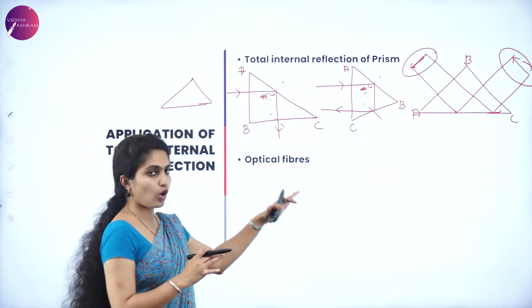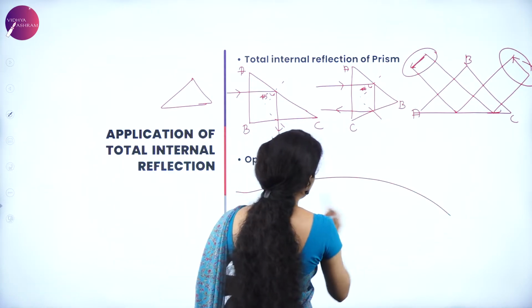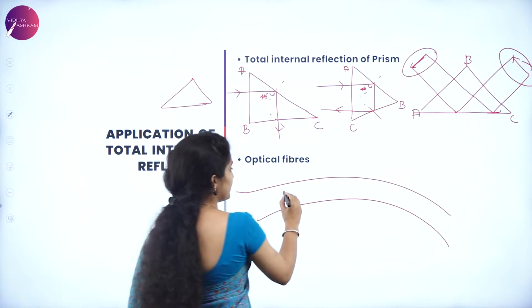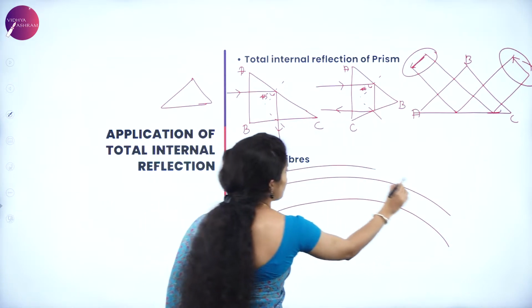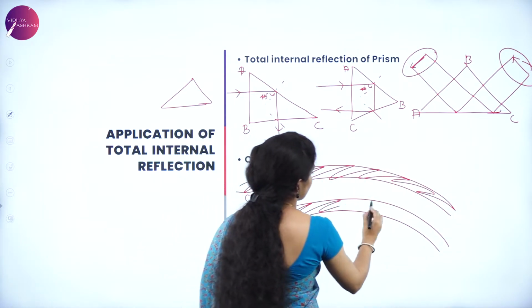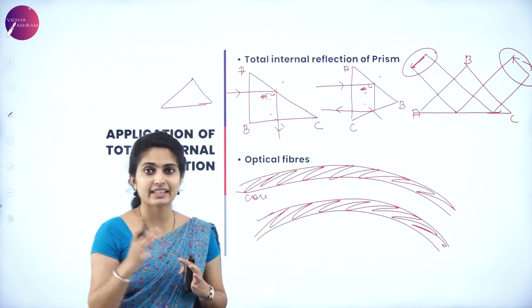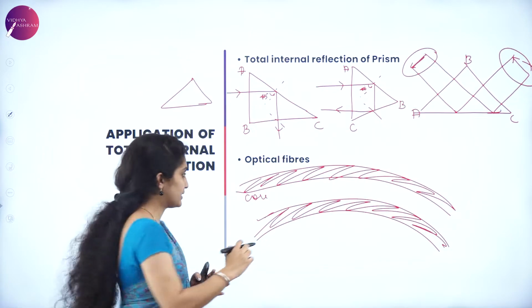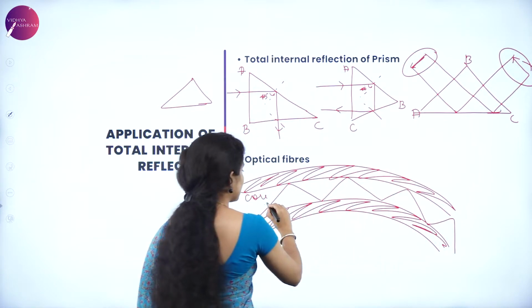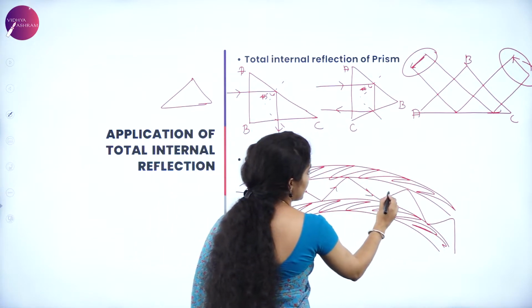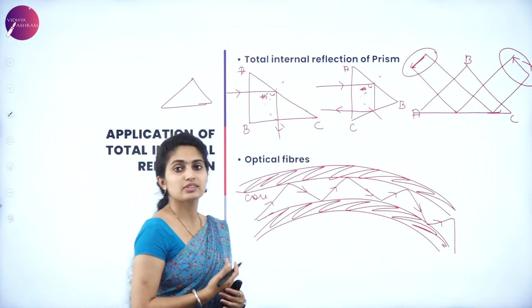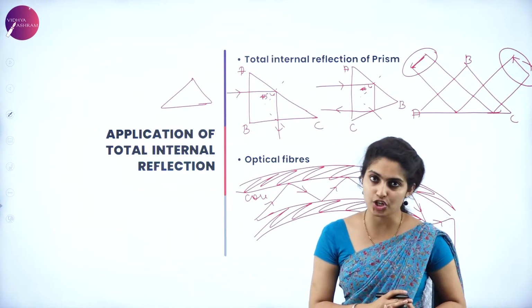Coming to the next one, that is optical fibers. Internally, there is a glass or a plastic fiber kind of structure, wherein this part is called the core and the outer part is called the cladding. So how exactly does the movement of the light rays take place? It just pitches within the tube, that is the core side. So this is the incident ray, it reflects, and finally it reaches the other end. So this kind of optical fiber can be useful for communication purposes.